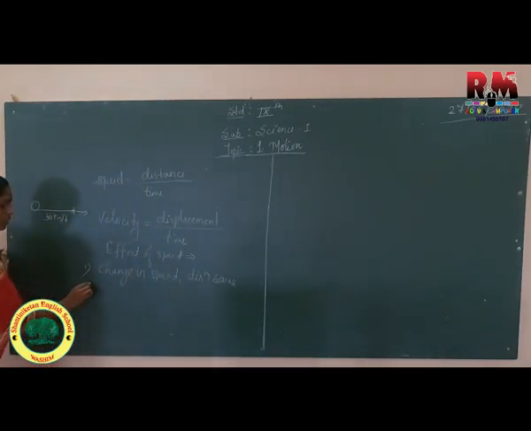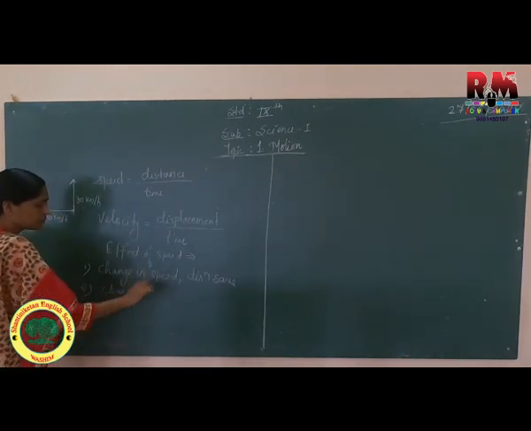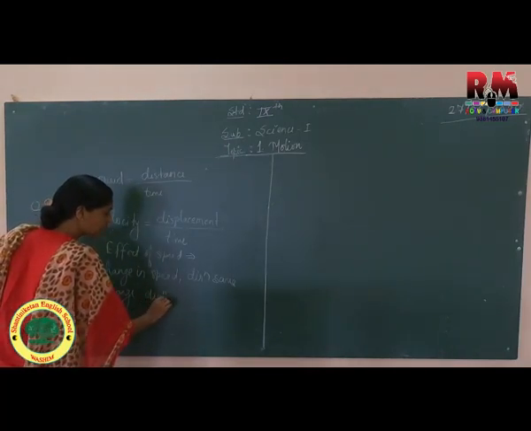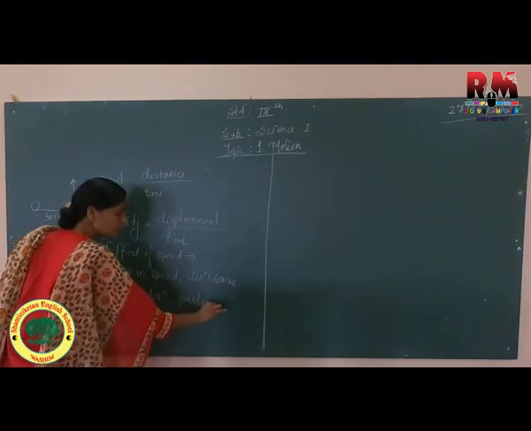Or suppose this is continuously 30 km per hour, but if I change the direction, so speed is the same, 30 km per hour, but direction is changing, velocity will also change.